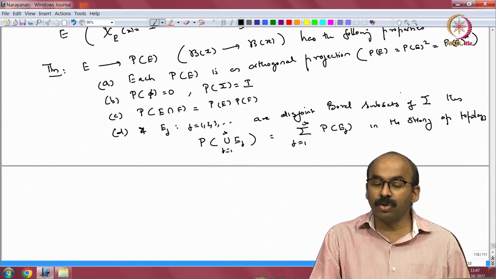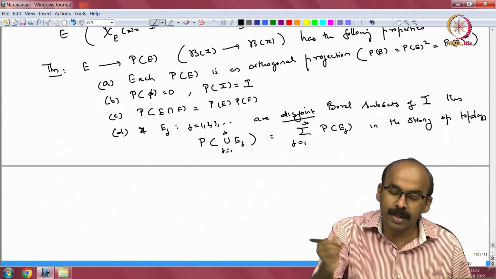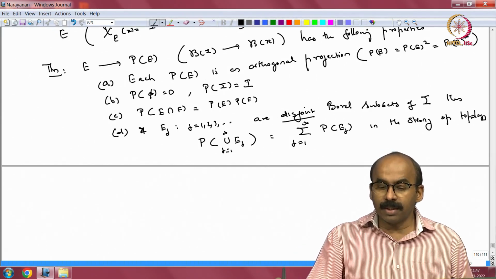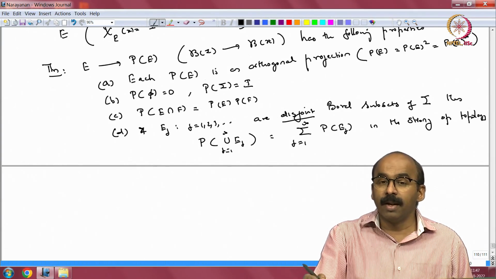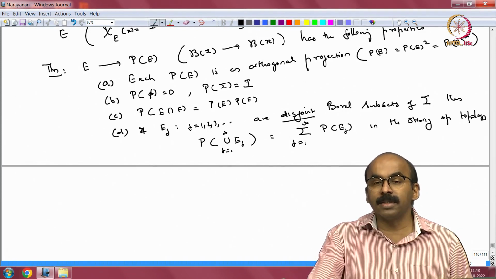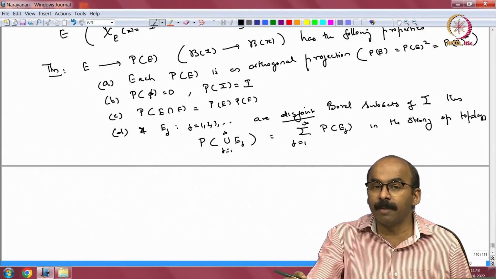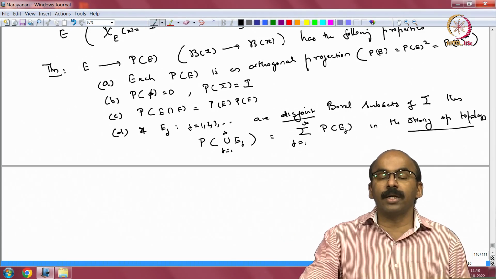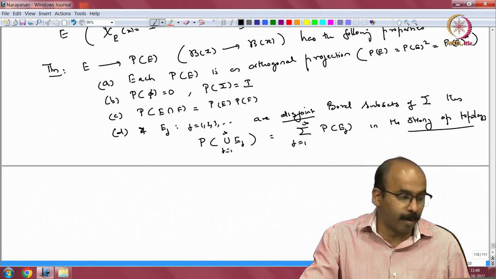If E j are disjoint, remember that, then the measure of the union is the sum of the measure of individual sets. But now that we are in the space of operators, the sum has to be interpreted appropriately, and that is in the strong operator topology. So, you act it on any vector, you will have the convergence property.